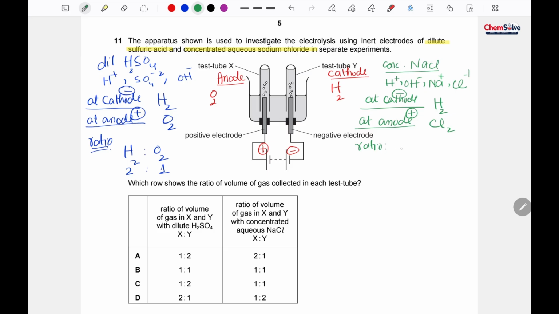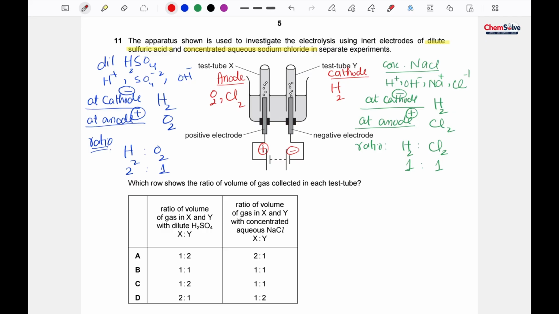The ratio between hydrogen and chlorine would be 1:1. So from concentrated sodium chloride at the anode chlorine is going to be formed, and at the cathode, of course, hydrogen.